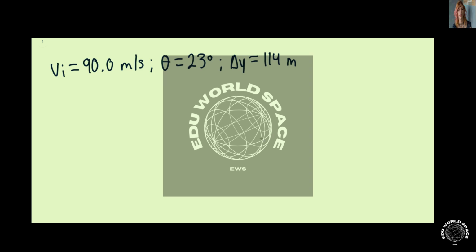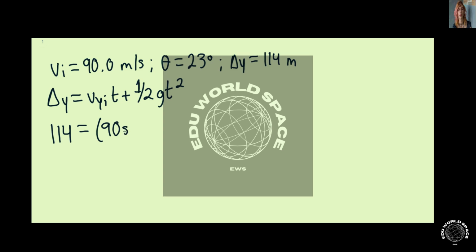Assuming that the dog and the suitcase are both on the ground, the only displacement here would be in the x direction between the two objects. So we can say that delta y equals vy initial times t plus 1/2 of gt squared. We're choosing upwards to be positive, so we'll say negative 114 equals 90 sine of 23 degrees times t minus 4.9 t squared.